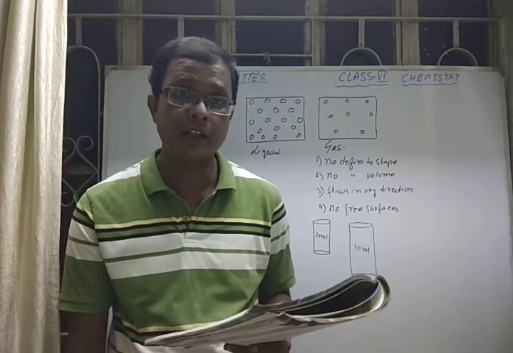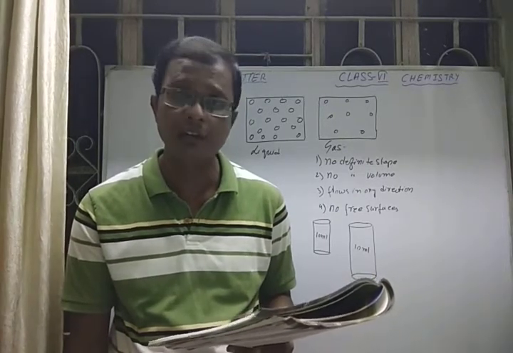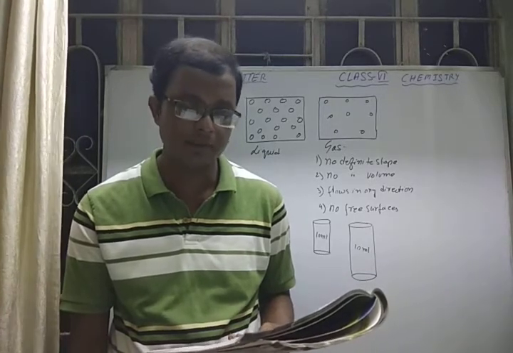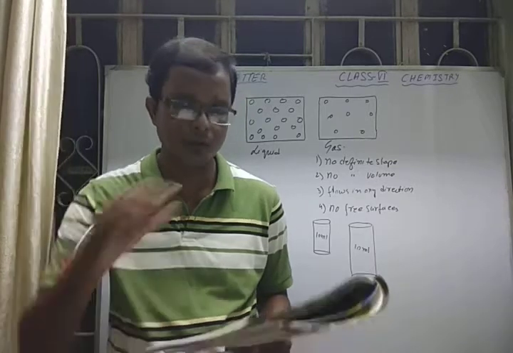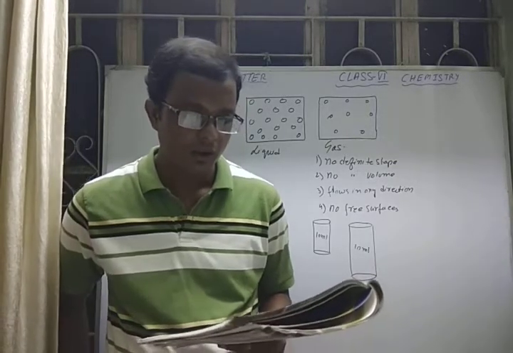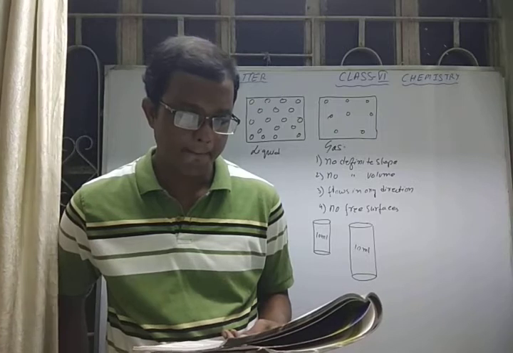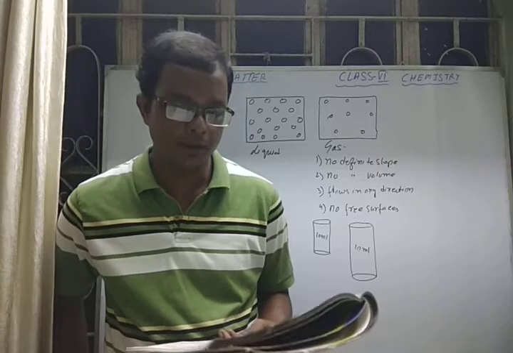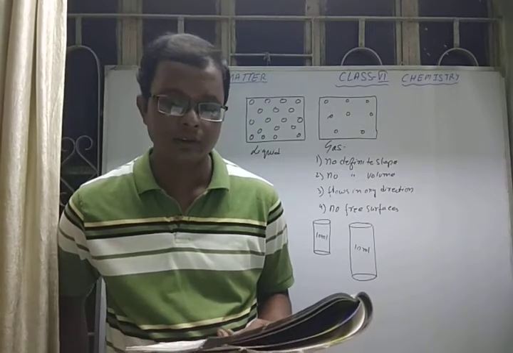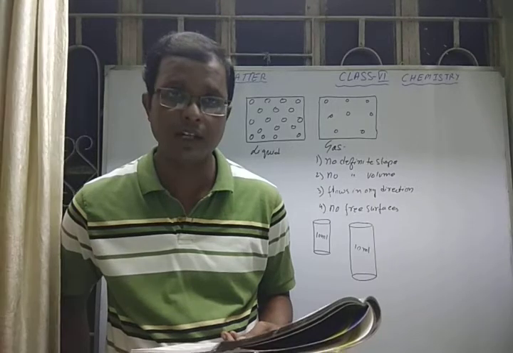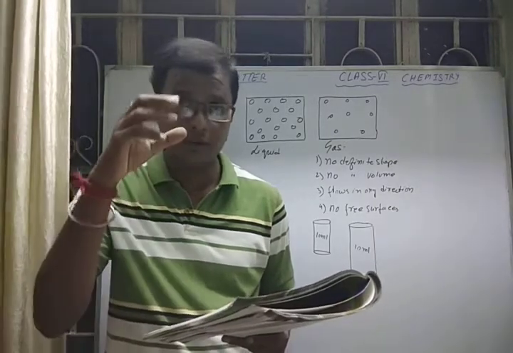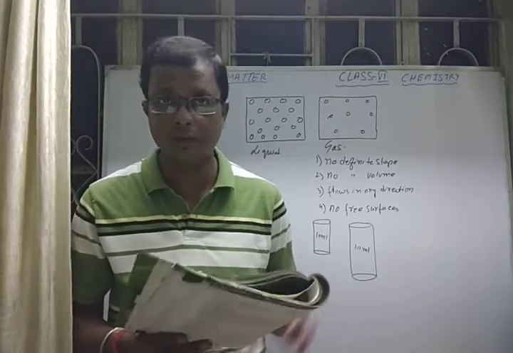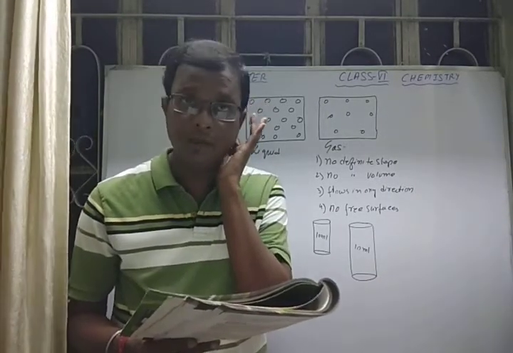Then you have to take a jar which has a small spout in it, means a small mouth, and the mouth of the bottle should be of such a size that a boiled egg cannot go inside it easily. Okay, so you have to keep this in your mind.